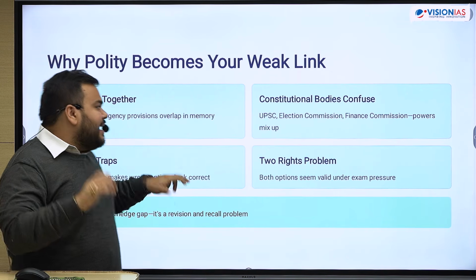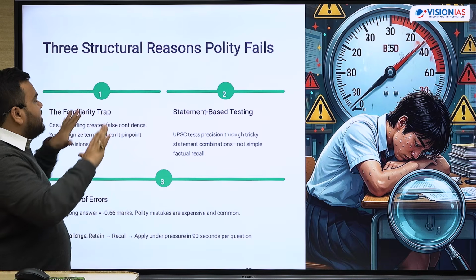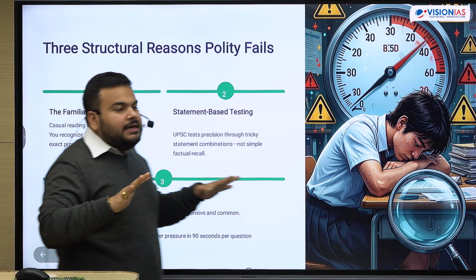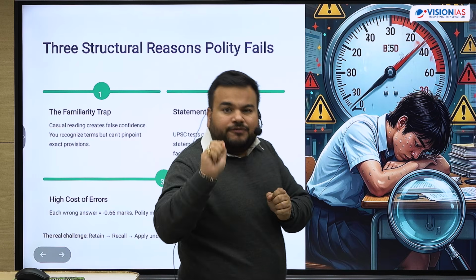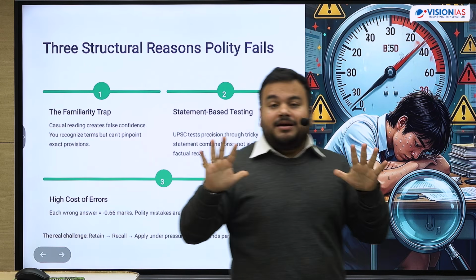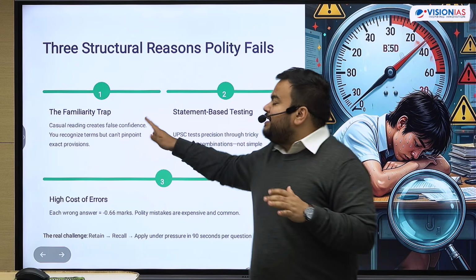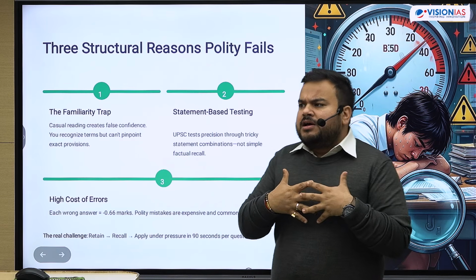Now, what kind of problems do we face when it comes to polity questions, right? So the first problem which I specifically understand is a problem of familiarity. Many times we read a lot of chapters.